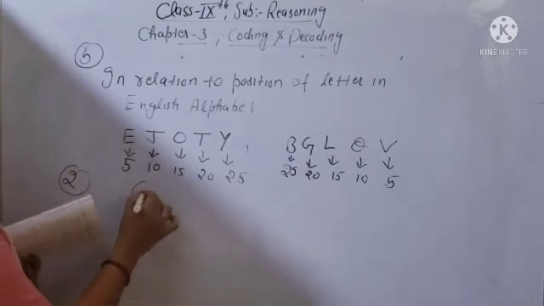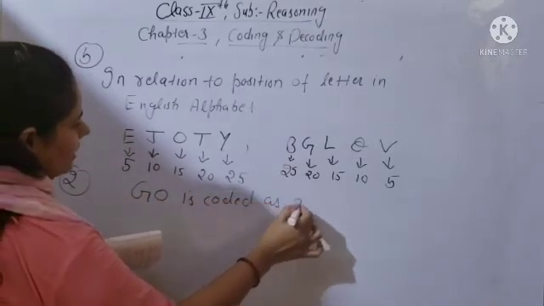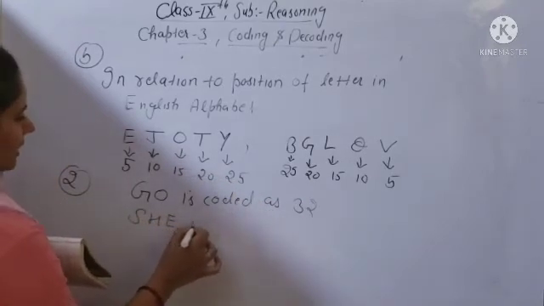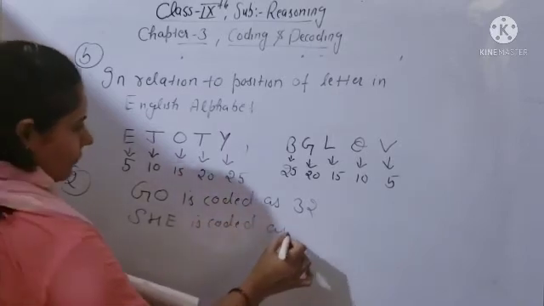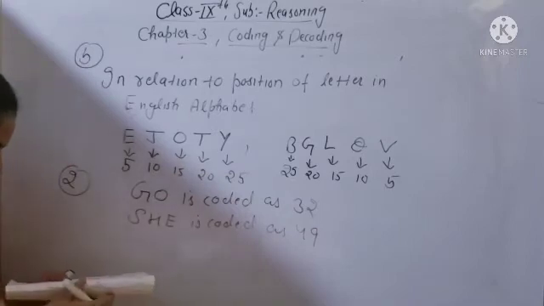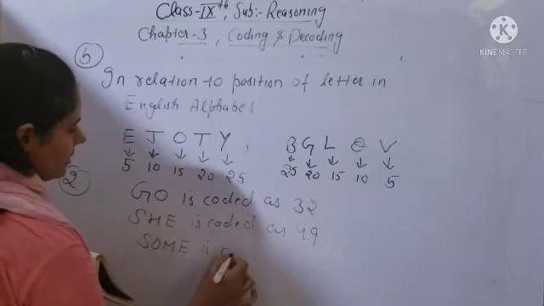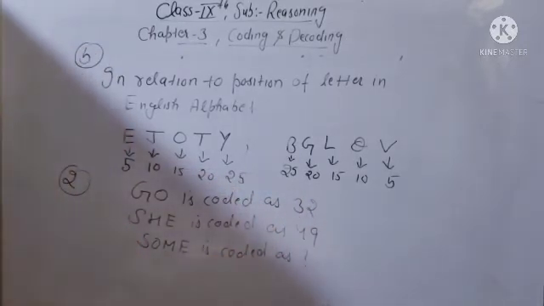GO is coded as 32. SHE is coded as 49. So you have to tell SOME is coded as. Okay. So GO is coded as 32, SHE is coded as 49, and SOME is coded as, you have to tell.